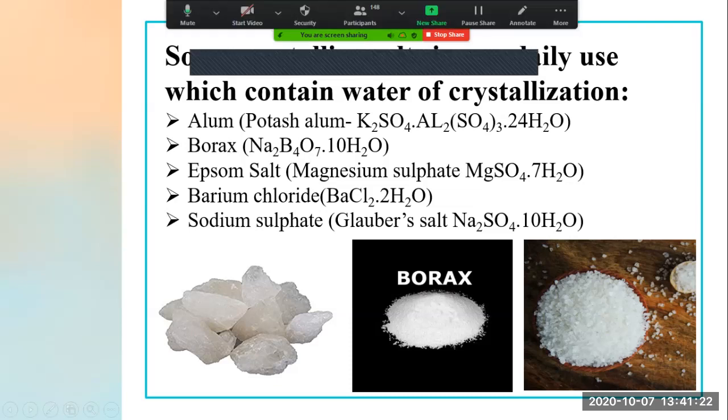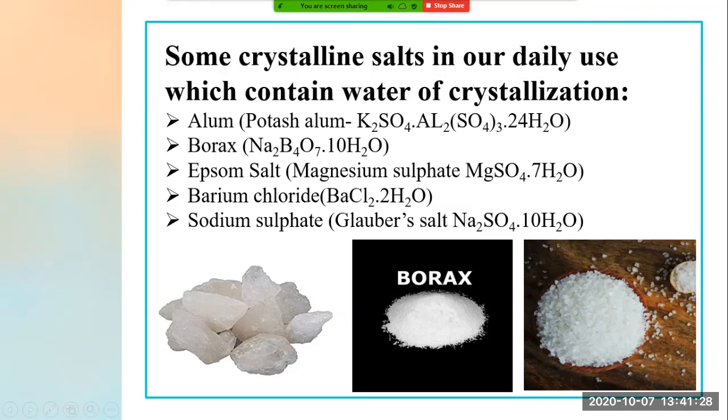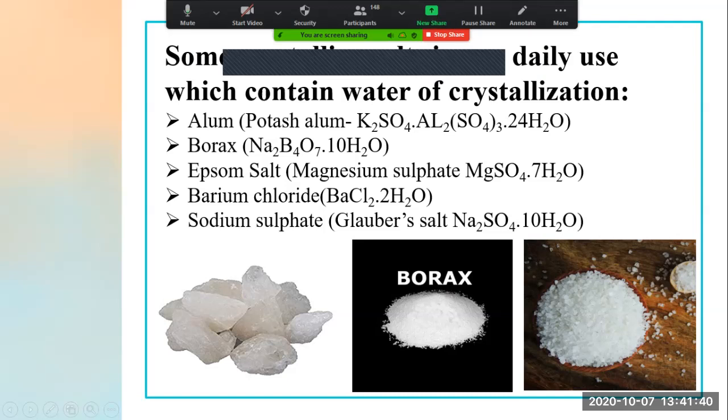See, this is how borax looks. The chemical formula of borax is Na2B4O7.10H2O. Then there is Epsom salt. This is the photograph of Epsom salt. Epsom salt is nothing but magnesium sulfate, MgSO4.7H2O.